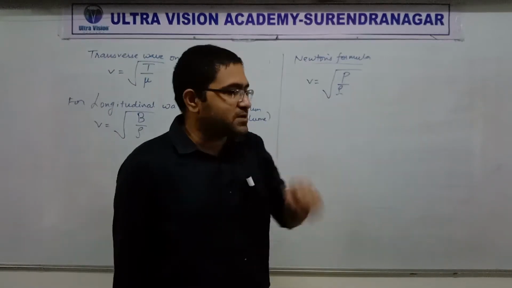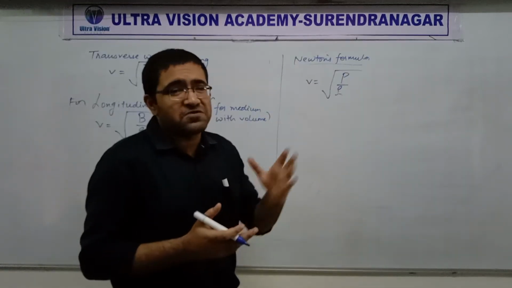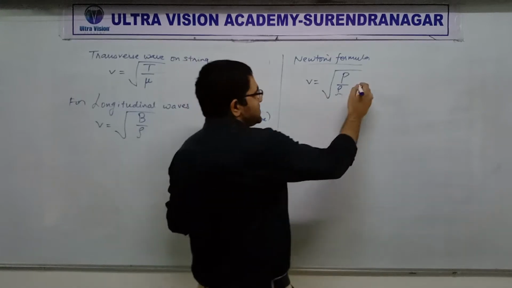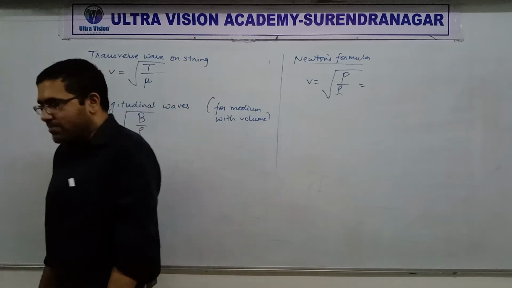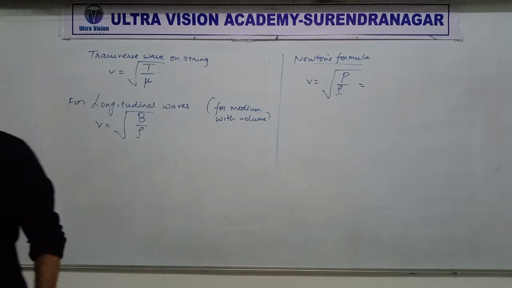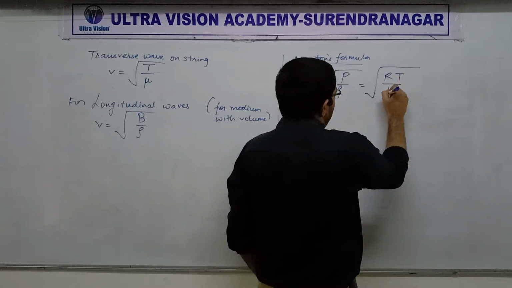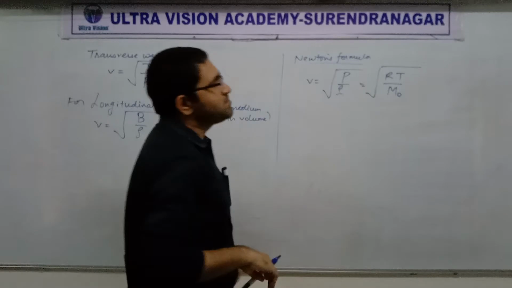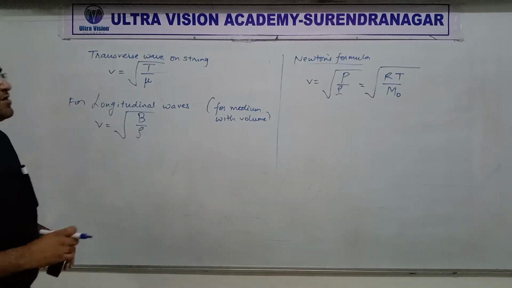Okay, but there is another thing. Although this is a very good simple formula, frankly you are going to find that this is difficult to use. I suggest that everyone remembers the other one. What is that other one? The converted form in terms of temperature. It is under root RT by M0, right? M0 for molar mass. Okay? So this is what we have been doing so far.